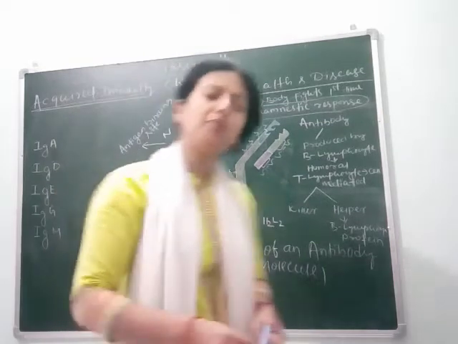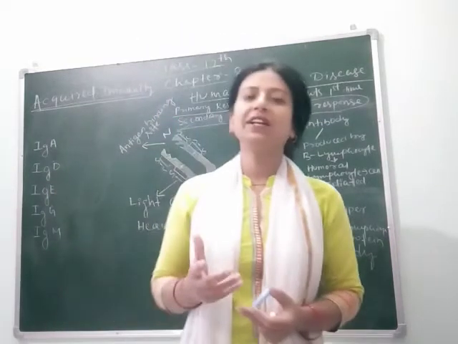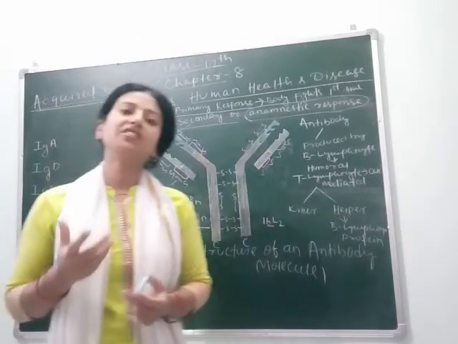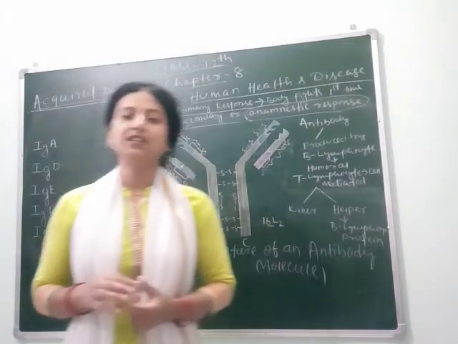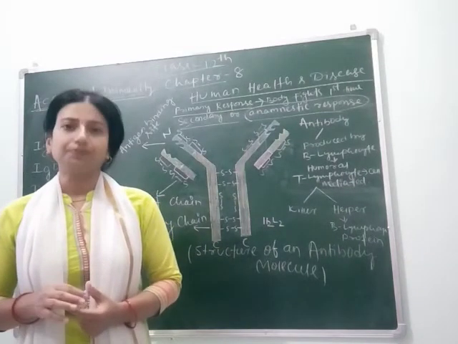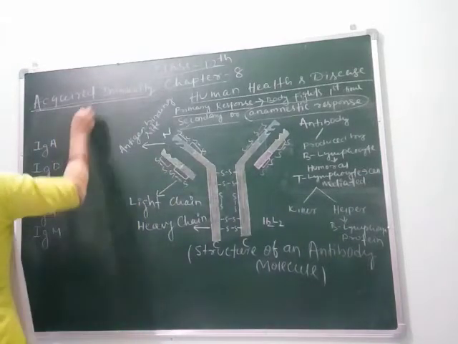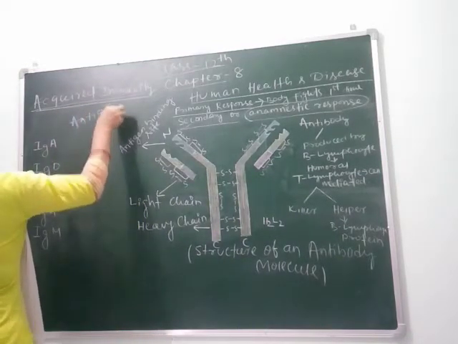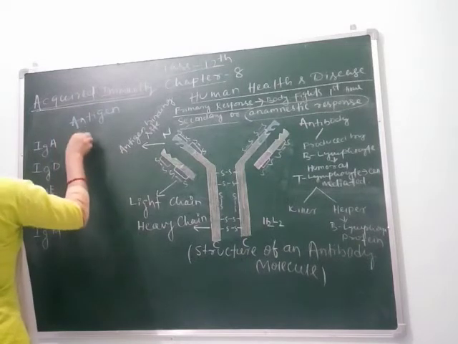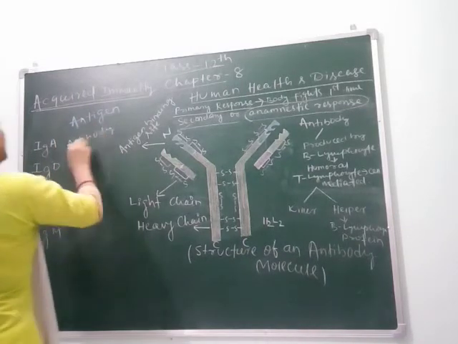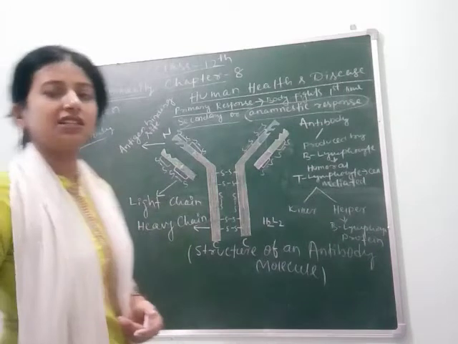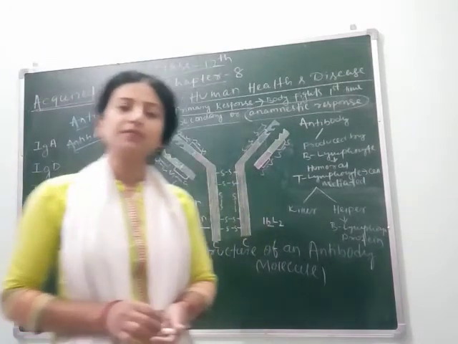So how does our body create immunity or form antibodies against it? Let's understand. As we know, one is the antigen and another is the antibody. Antigen is something which enters our body from outside. Clear?